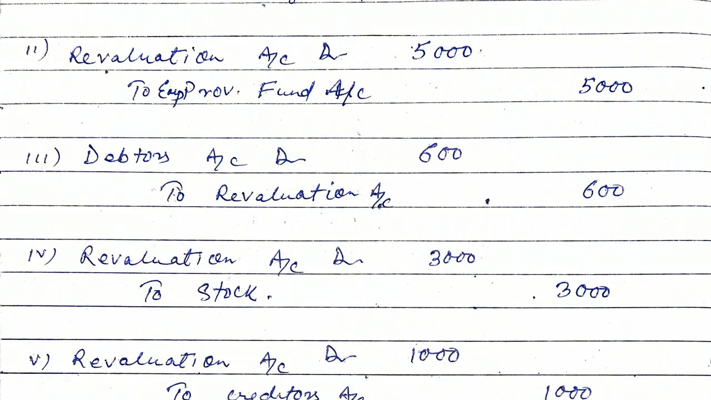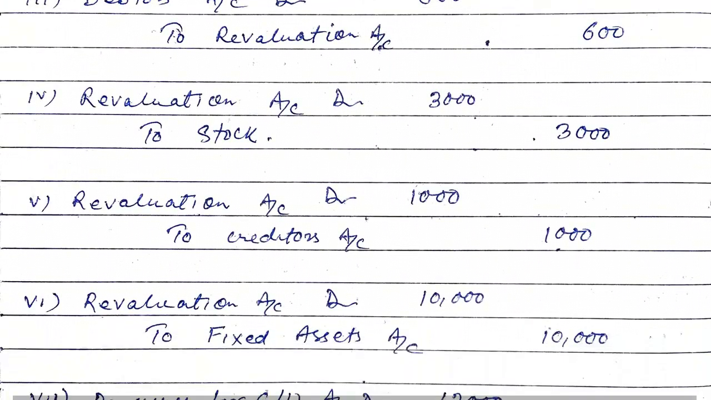all debtors are good. It means that the provision for doubtful debts rupees 600 no more will remain in the book. So it is a profit. So debtors account will be debited since it is increasing 600, and revaluation account credited because there is a profit. Then stock includes 3,000 for obsolete items. There is decrease in stock, so stock will be credited by 3,000, and loss, revaluation account will be debited by 3,000.